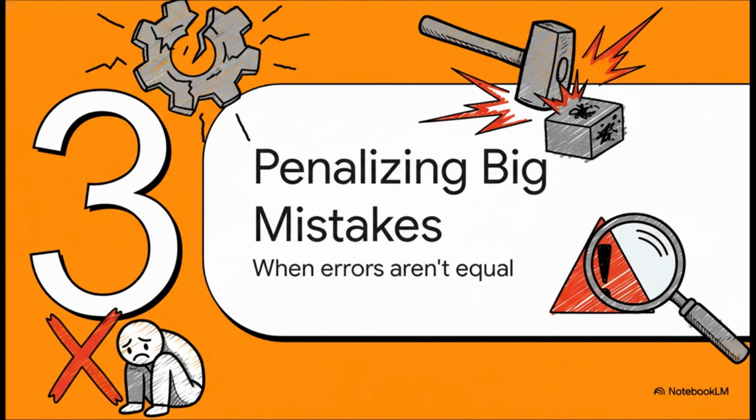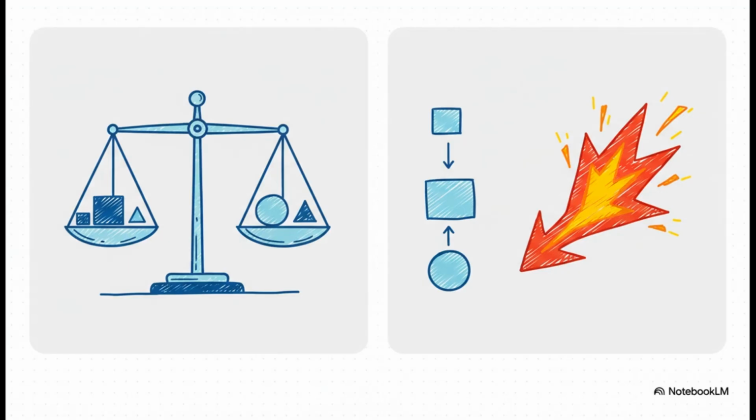But what if some mistakes are, well, what if they're way worse than others? What if being off by $100,000 on a house price is an absolute catastrophe? Our next couple of tools take a much, much tougher stance on those big screw-ups. And this is where things get really interesting.